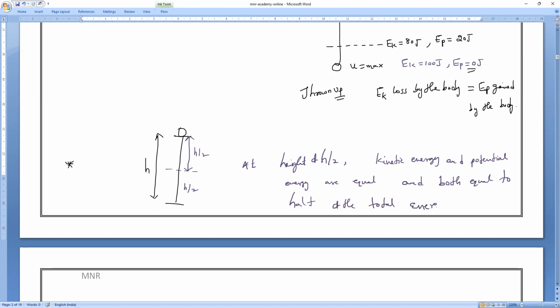What is the total energy? Call it mechanical energy.